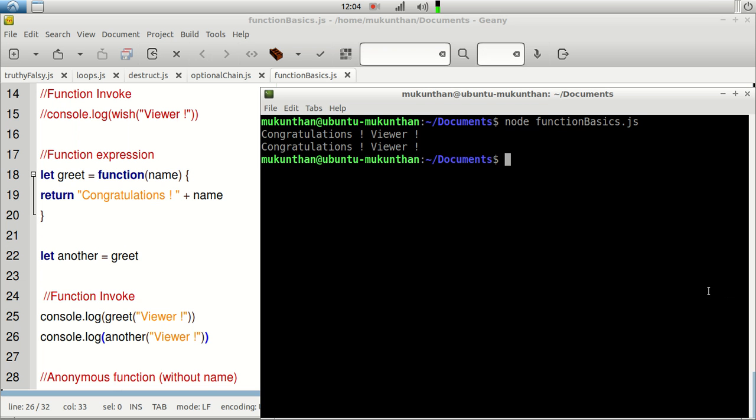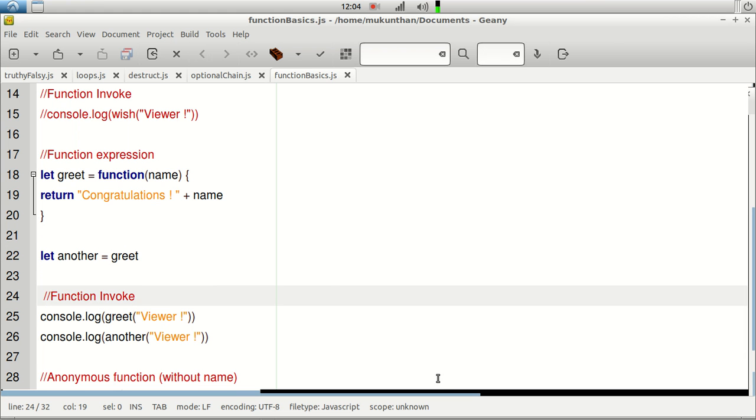Here you can see both will be the same kind of output. So this is another way of creating the function. Most of the times you will be seeing function expressions in JavaScript, because we will be using the callback function, or we will be reassigning the variable to the next variable.